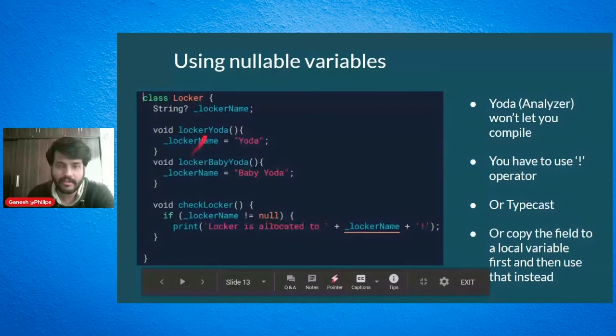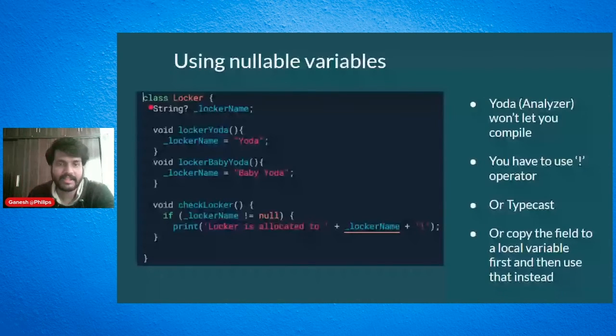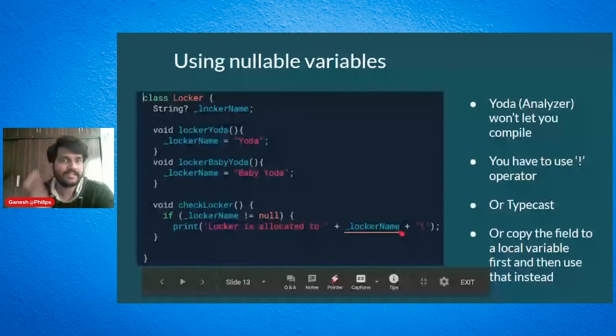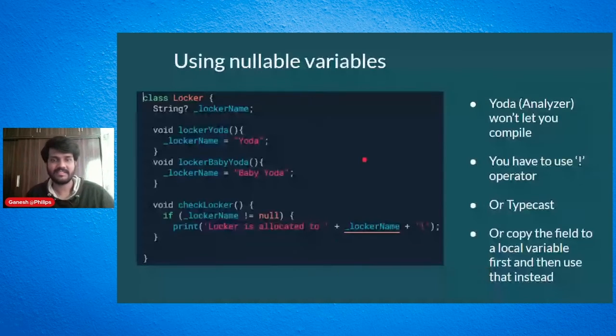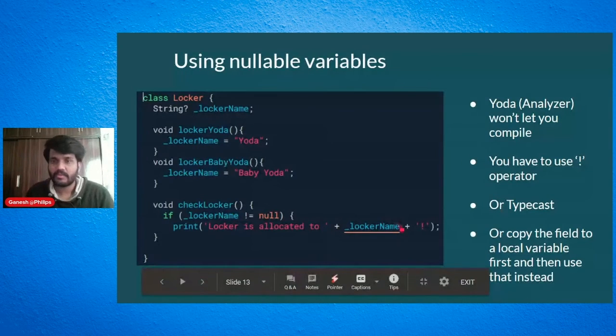of get locker name or something like that inside, and imagine that it actually changes this value, since it's a nullable value and it is at the class level. So what happens is that if there is another method which can change this value to null, in that scenario you will get a null exception. So that is why this data analyzer is very intelligent, and it knows that, okay, this can be null. So in that scenario, you have a few options.